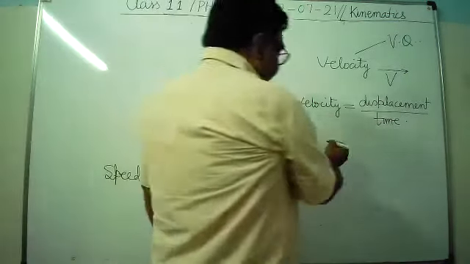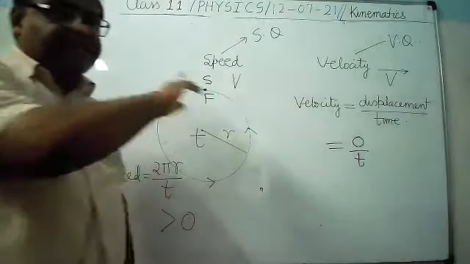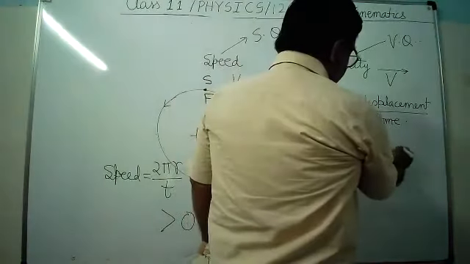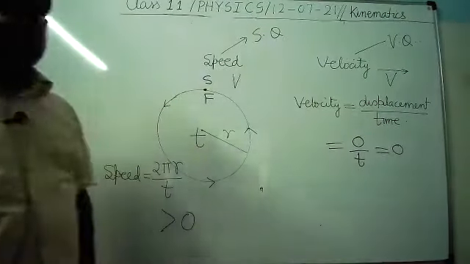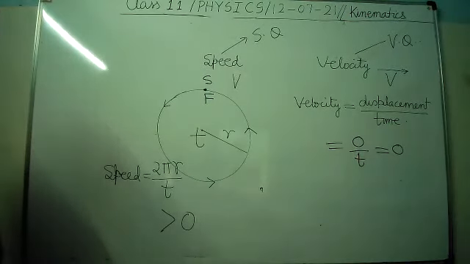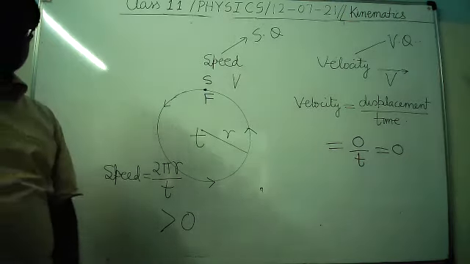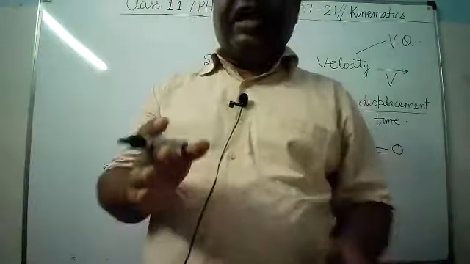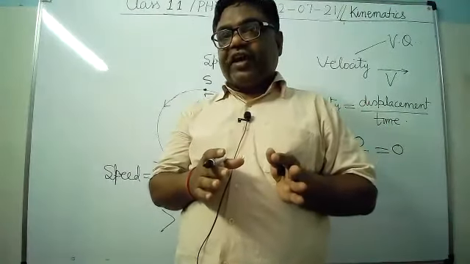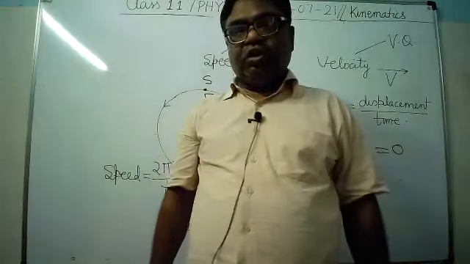And it coincides, therefore displacement is zero upon time is t. कितना time लिया था? t time लिया था. Therefore, it will be zero. It is clear? Means here you can see that both are numerically differing. In the earlier case, we have seen that speed and velocity both were numerically same. But here in this case, we find that the velocity is zero, but the speed is not zero.